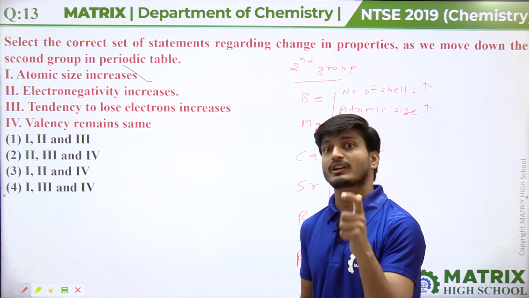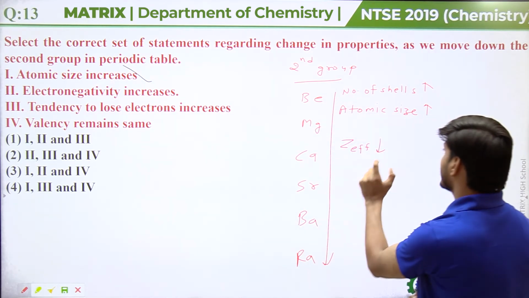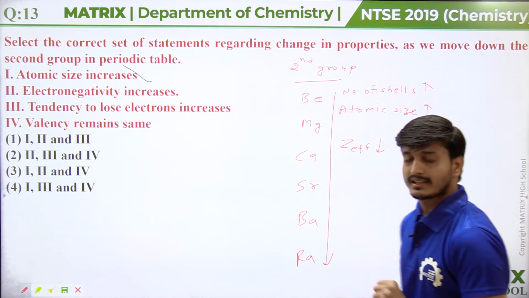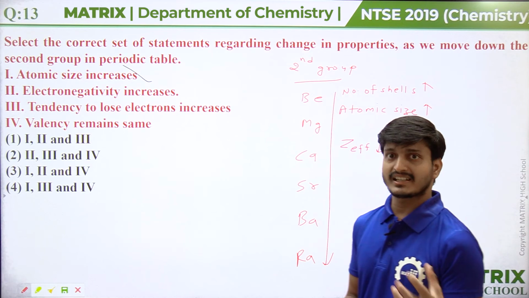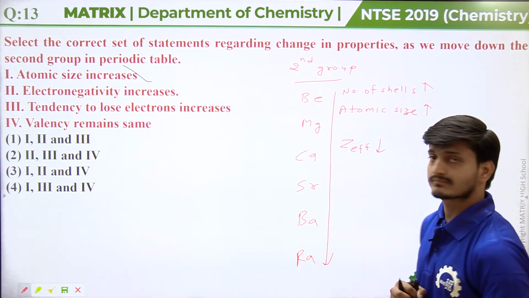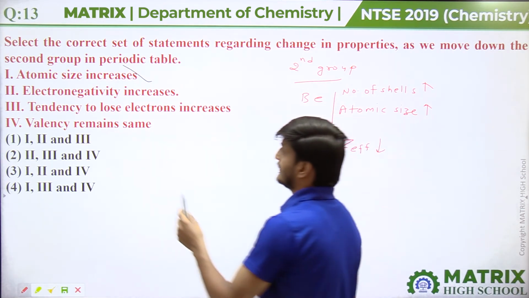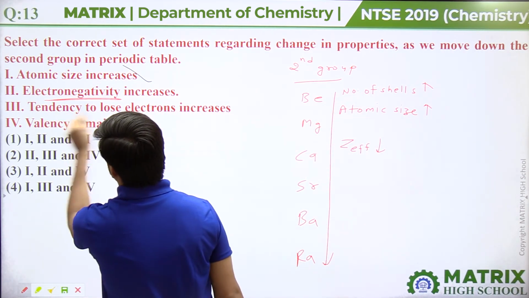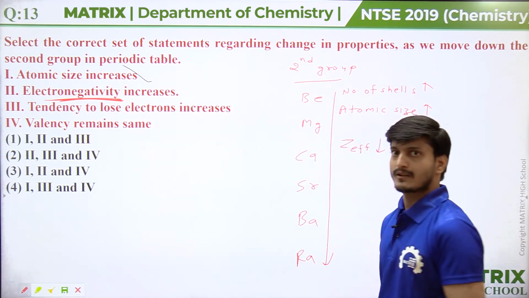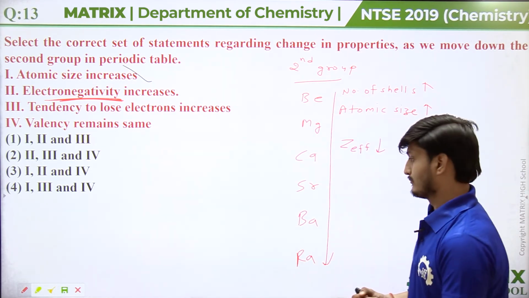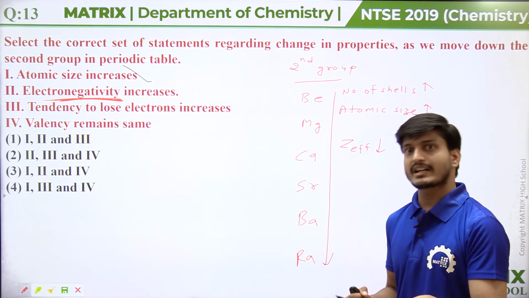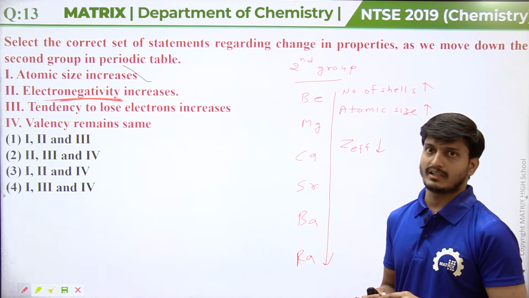That's why effective nuclear charge, Z effective, will decrease. It means the tendency of the nucleus to attract the electrons of the valence shell towards itself will decrease. And electronegativity depends on effective nuclear charge. If more Z effective, more electronegativity. Less Z effective, less electronegativity.